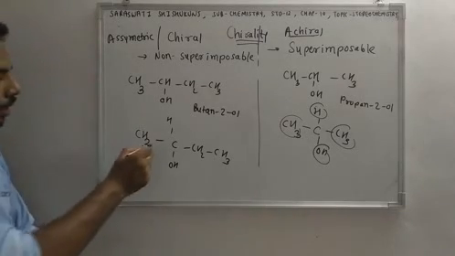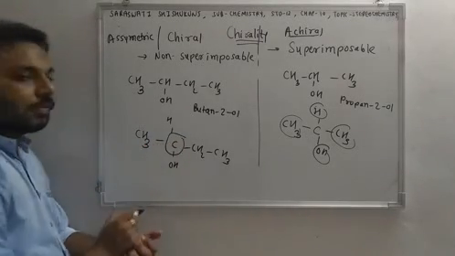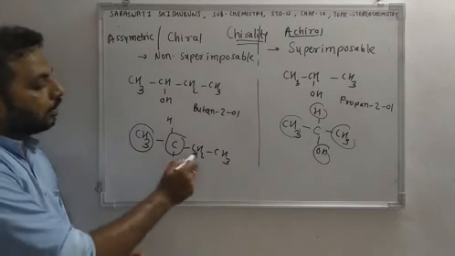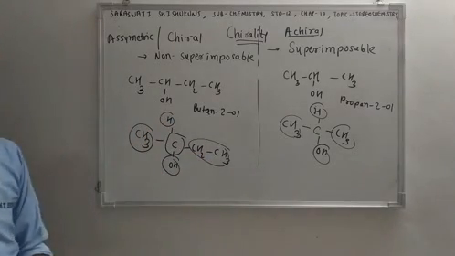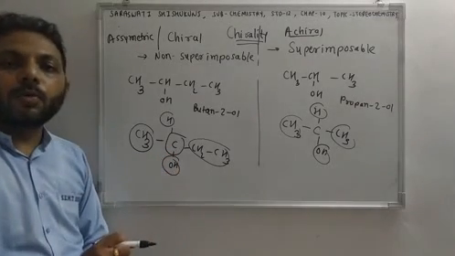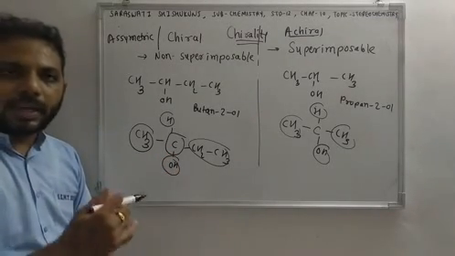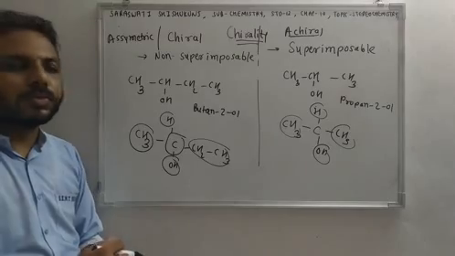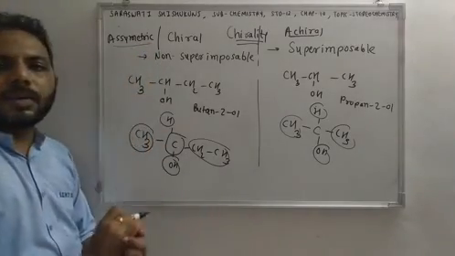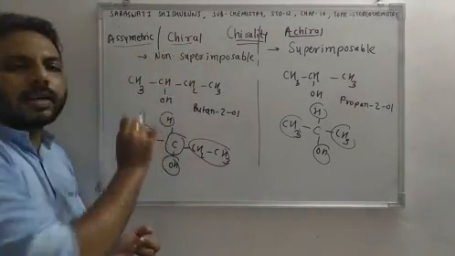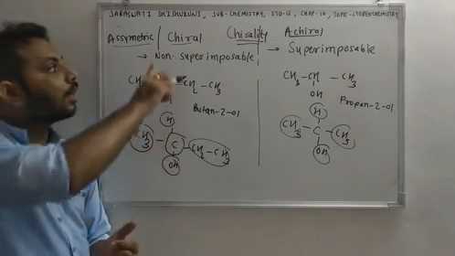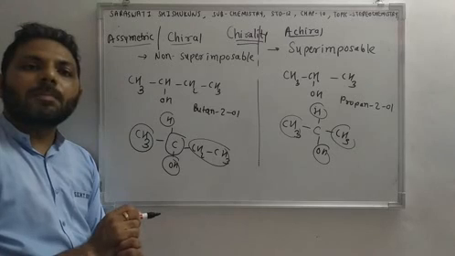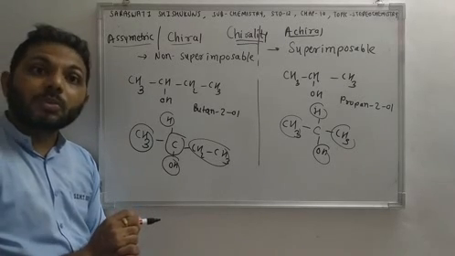Now if you see this carbon, it is having methyl, ethyl, hydrogen and OH, which are different. So this carbon is having 4 different groups. If any carbon is having 4 different groups, then that is known as asymmetric carbon, or we can say chiral carbon. So this compound is chiral in nature.